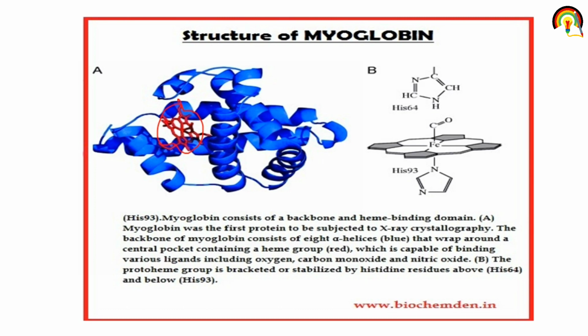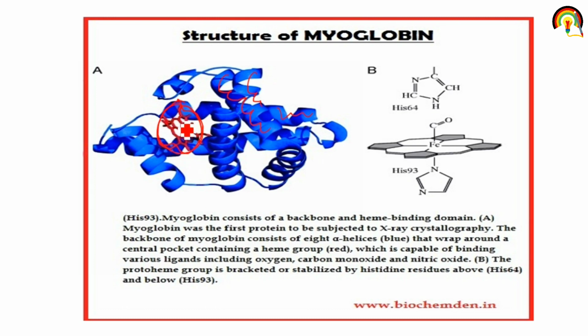Myoglobin consists of a backbone and a heme binding domain. Myoglobin was the first protein to be subjected to X-ray crystallography, meaning to visualize a 3D image of it. The backbone of myoglobin consists of 8 alpha helices that wrap around a central pocket containing a heme group.